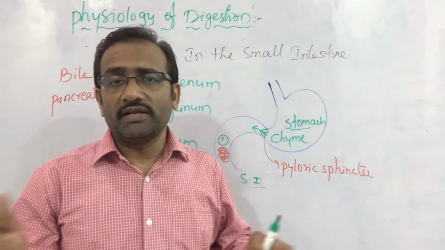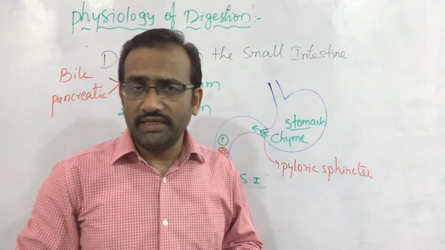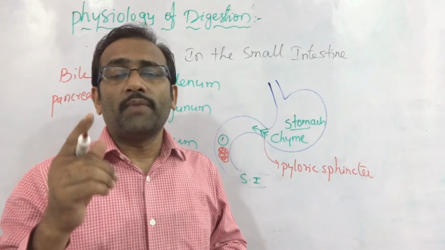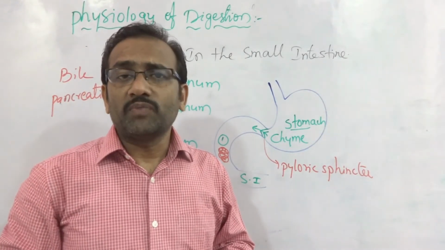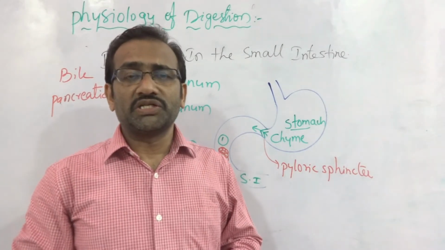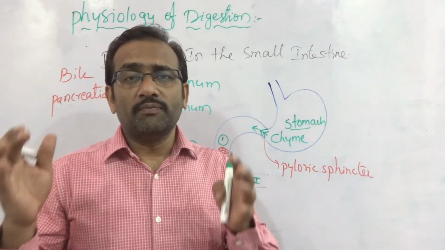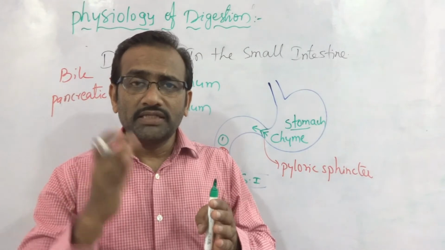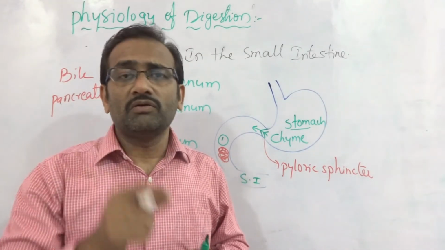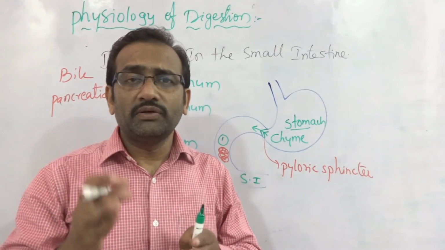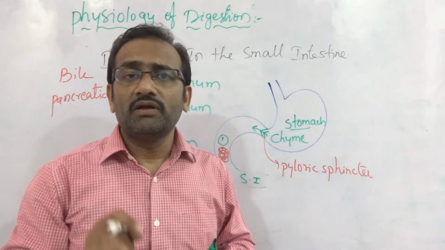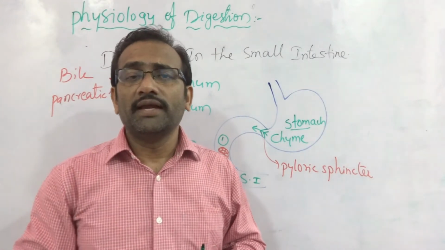That's why it cannot digest any food materials, but the bile salts are present, and those bile salts are responsible for emulsification of the fats. The bulk fats are broken into the smallest fat globules only. That means fats are divided into smallest fat droplets, which is called emulsification.